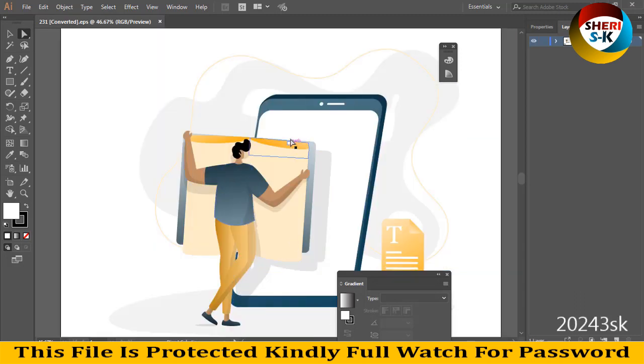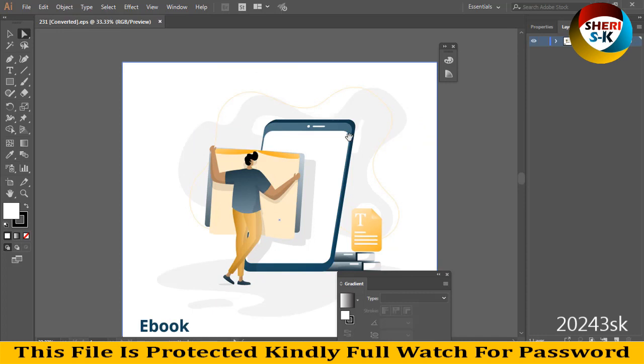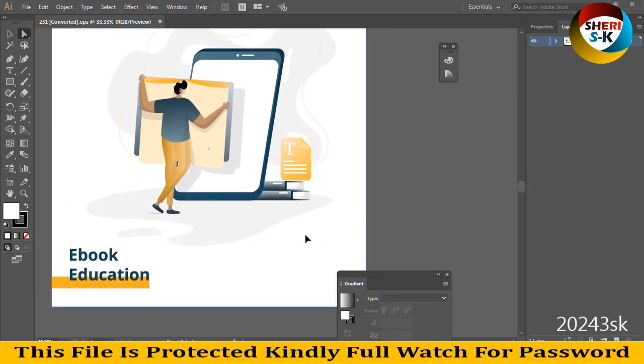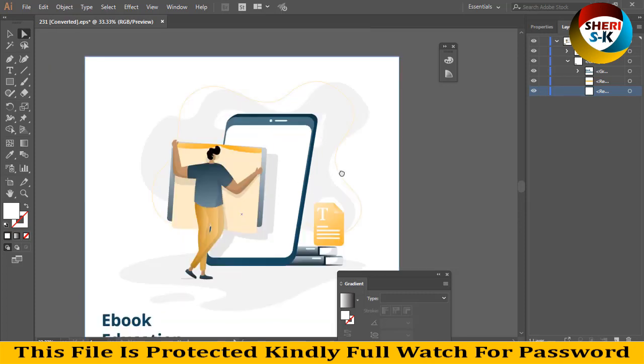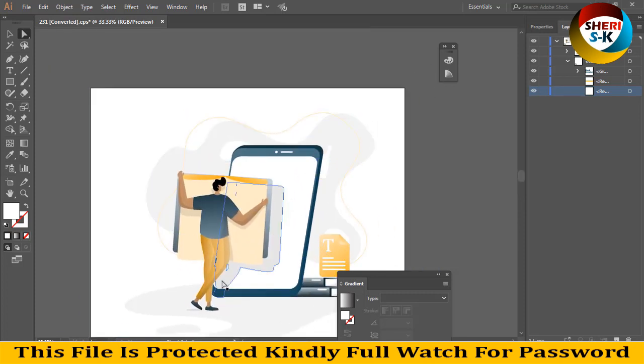You change this color, everything. You can write your own text, change background color, see in layer, group. You can change everything. I hope this data is useful for you.